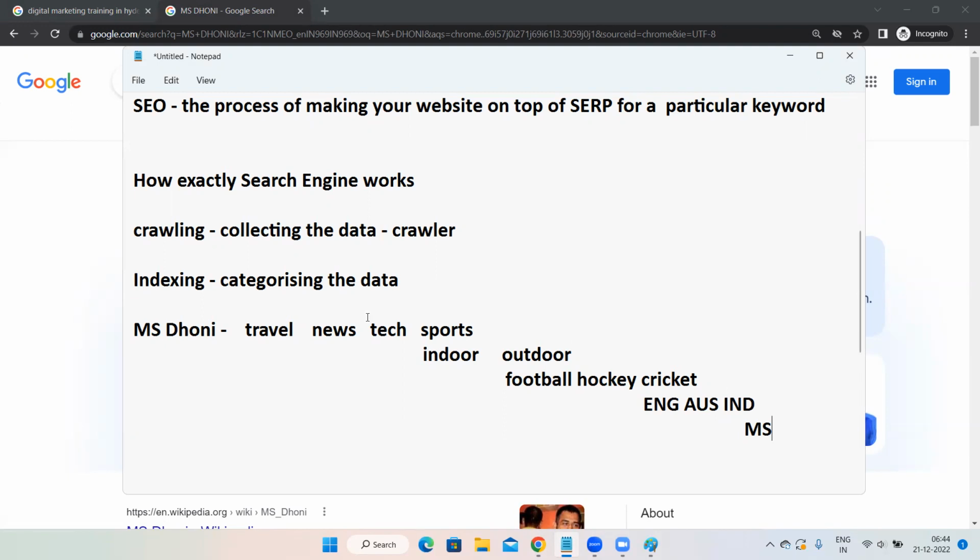Now, when someone is searching for a particular keyword called MS Dhoni, Google has to go through all these steps. Then at the end, we get a result called MS Dhoni. Here we are able to see MS Dhoni. So that is how the categorization happens.